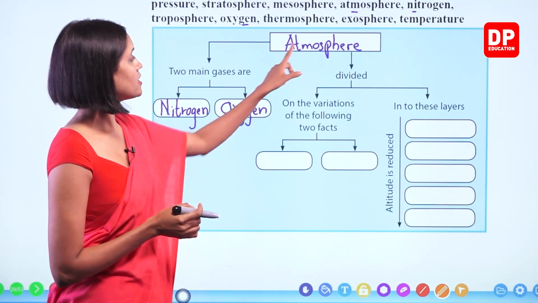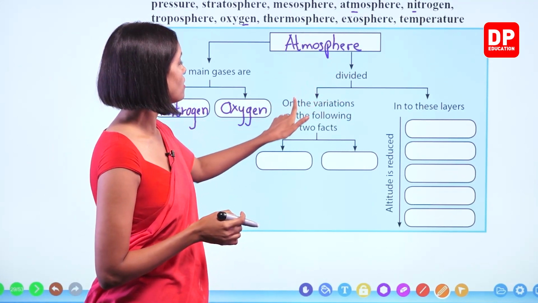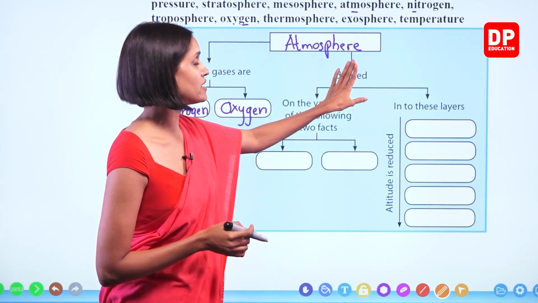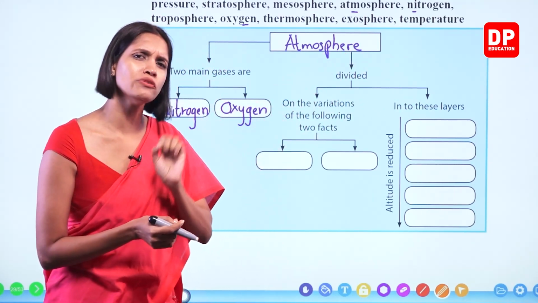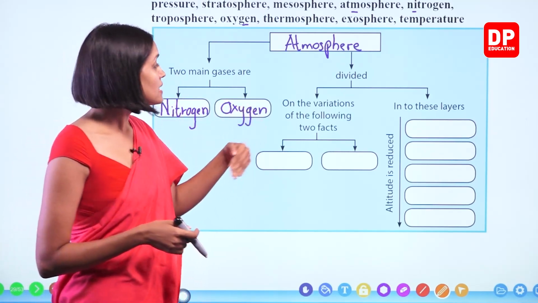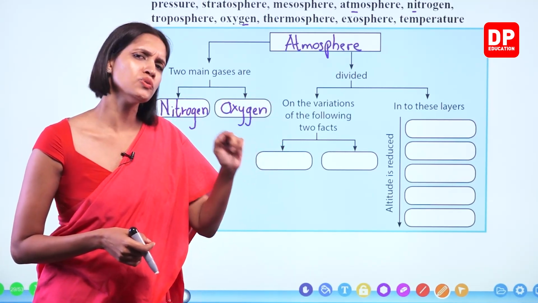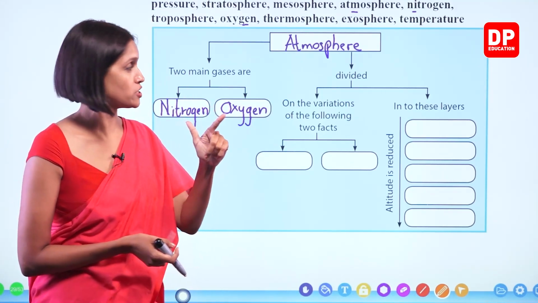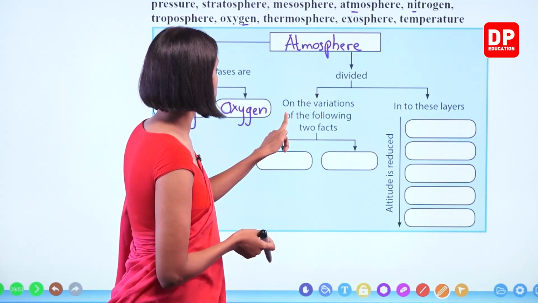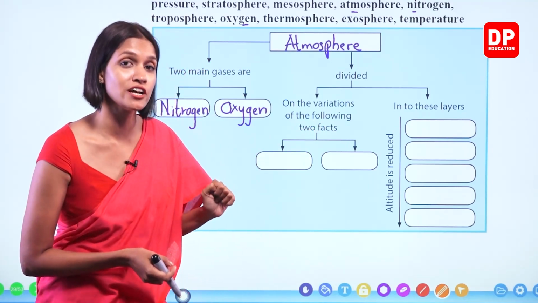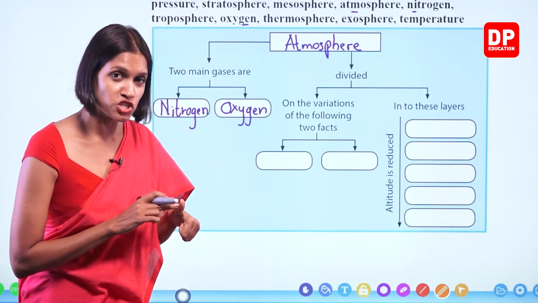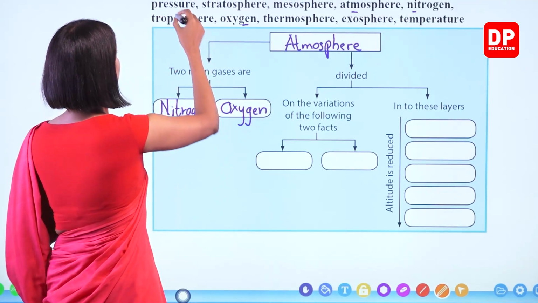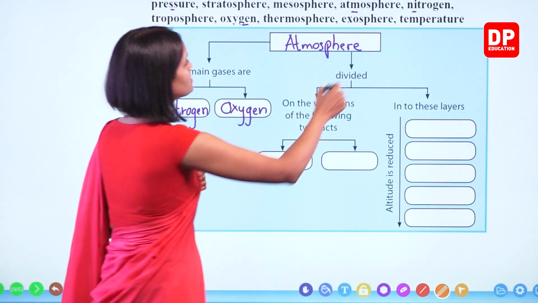Right? The atmosphere is divided into these layers based on variation. Atmosphere is divided into 5 layers. Why do we divide it? Because according to its altitude, 2 factors change. What are they? Pressure and temperature. Right? On the variations of the following 2 factors. What are the 2 factors again? Pressure and temperature. Okay? Pressure and temperature.